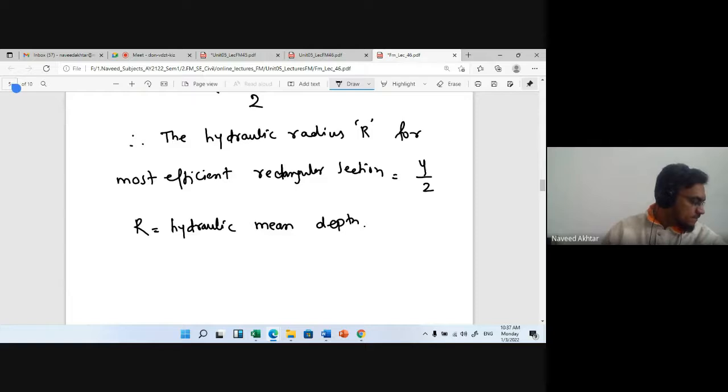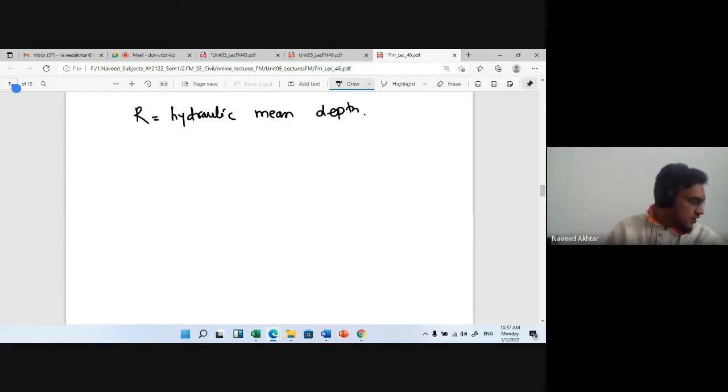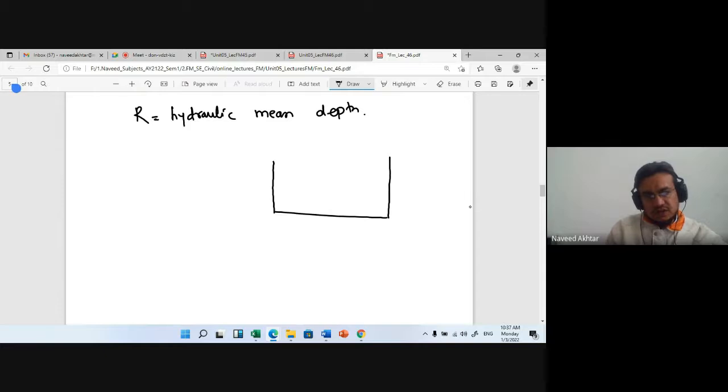And you can see that a semicircle can be described in the section with radius equal to y. So in this rectangular section, a semicircle with radius y will be described.